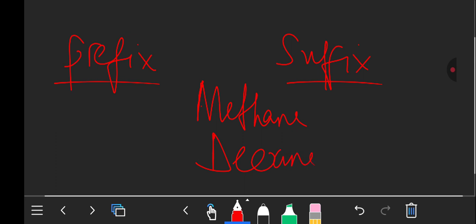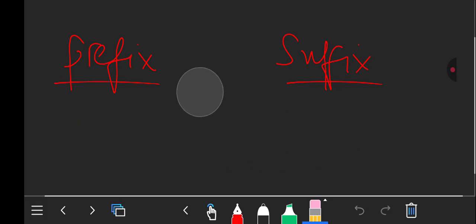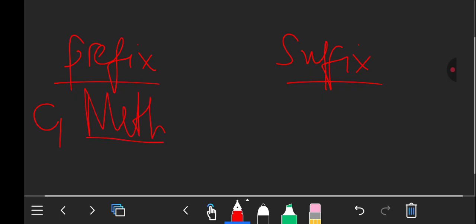When you look at a certain compound, how are you able to distinguish this? This is what we need to talk about. When you're dealing with a compound with just one carbon, the prefix is meth. Let's start with prefixes first.